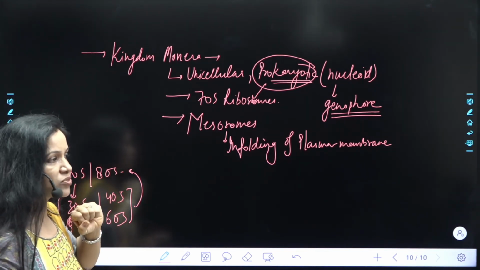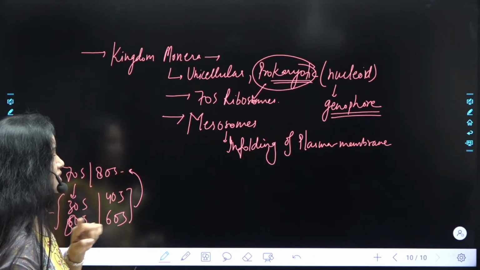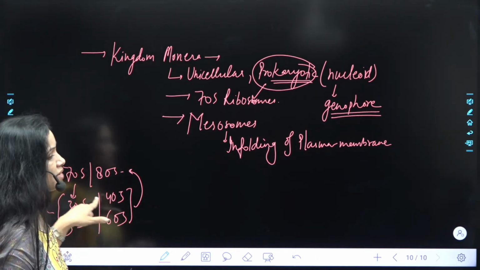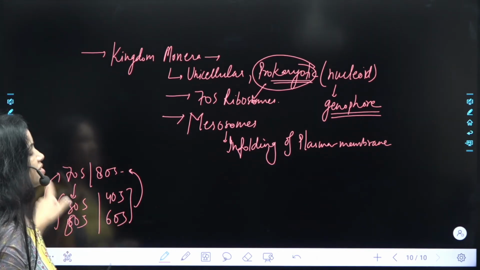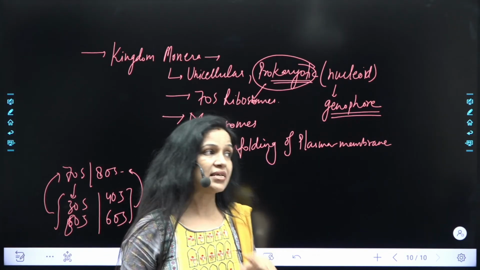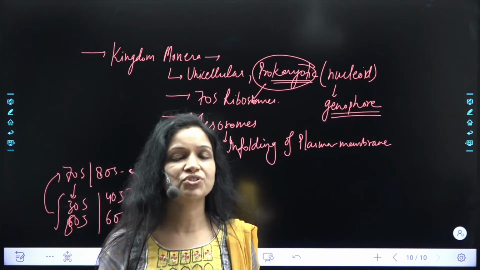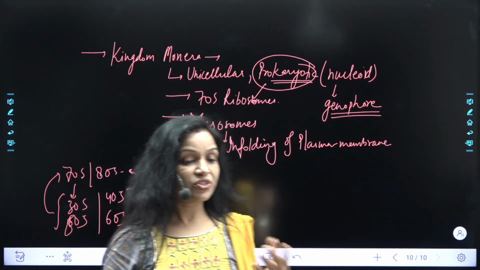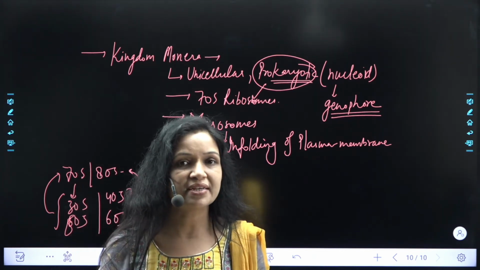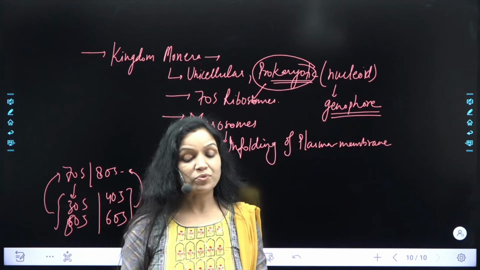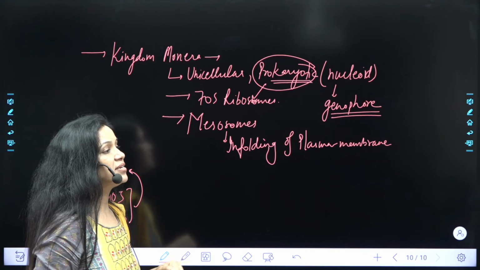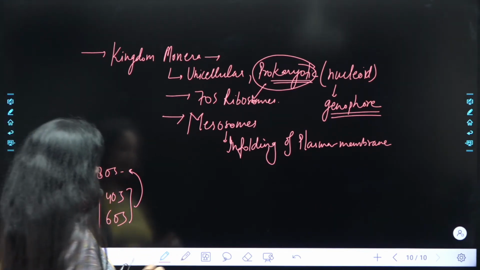70S is the smaller ribosome. This is again one difference. 70S is the smaller ribosome, 80S is the larger ribosome comparatively, relatively. 70S is present in the prokaryotic cell and within the cell organelles. I discussed this earlier in some session, which organelle is present inside the cell organelle. These are the ribosomes present in mitochondria in animal cells and the ribosomes in chloroplast in plant cells. So there again it is also 70S type present. Okay beta?